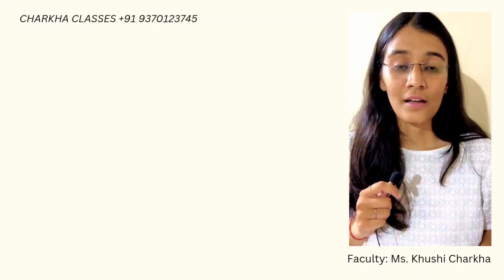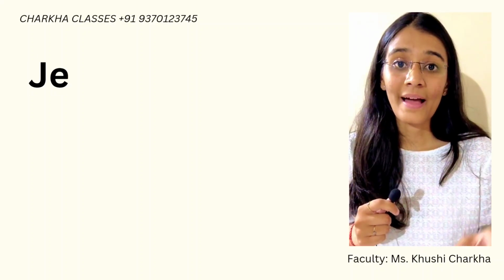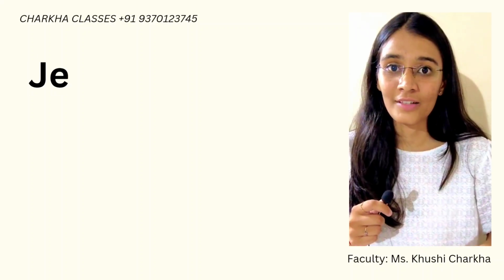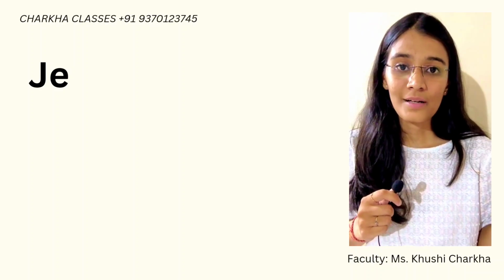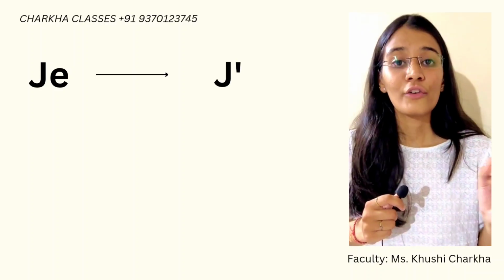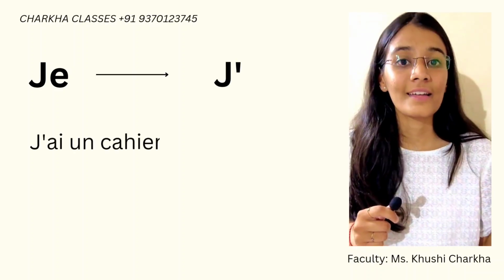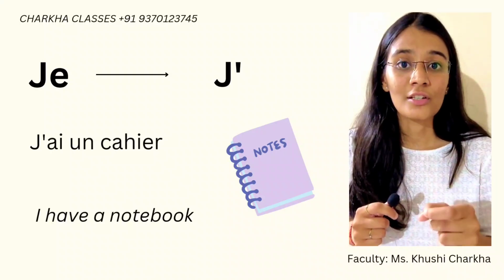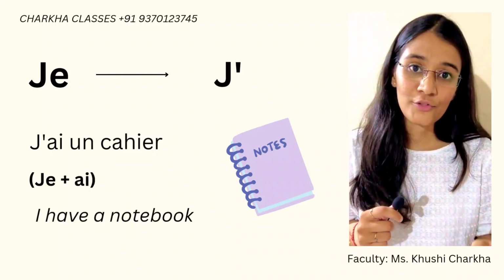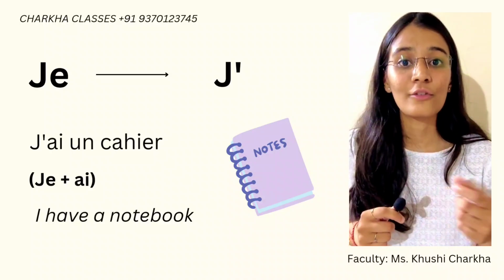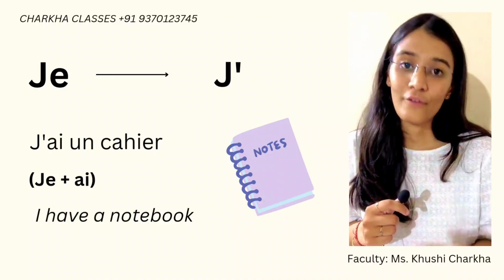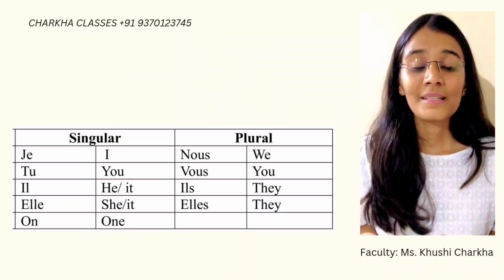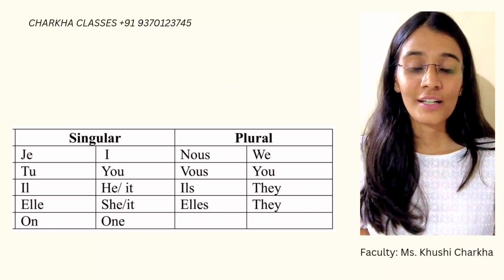Now we have to note a thing. When je is followed by a word which begins with a vowel, je becomes j apostrophe. For example, j'ai un cahier. I have a notebook. In this example, je has become j apostrophe as it is followed by the verb avoir, which begins with a vowel. I believe that you are through with the understanding of the concept till here.